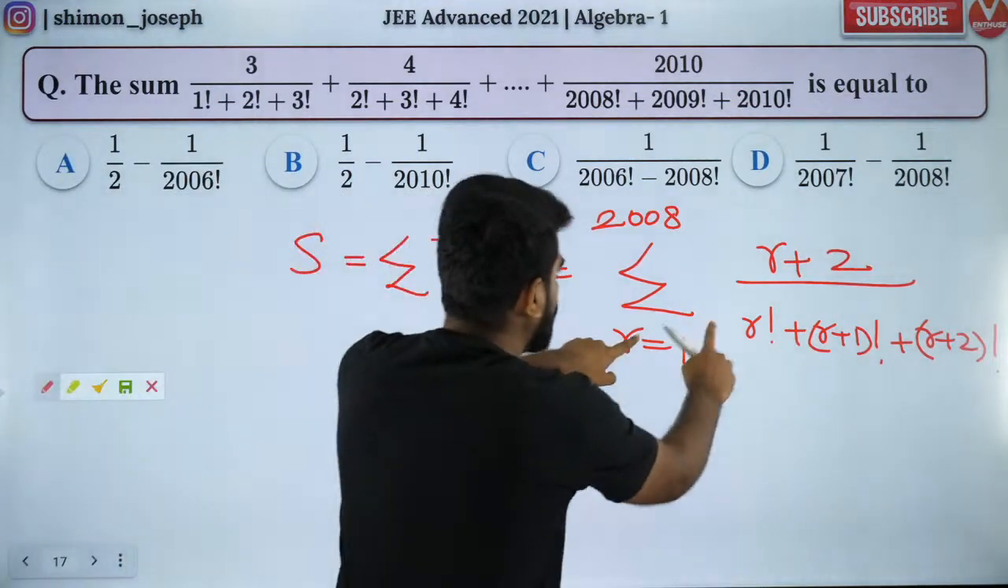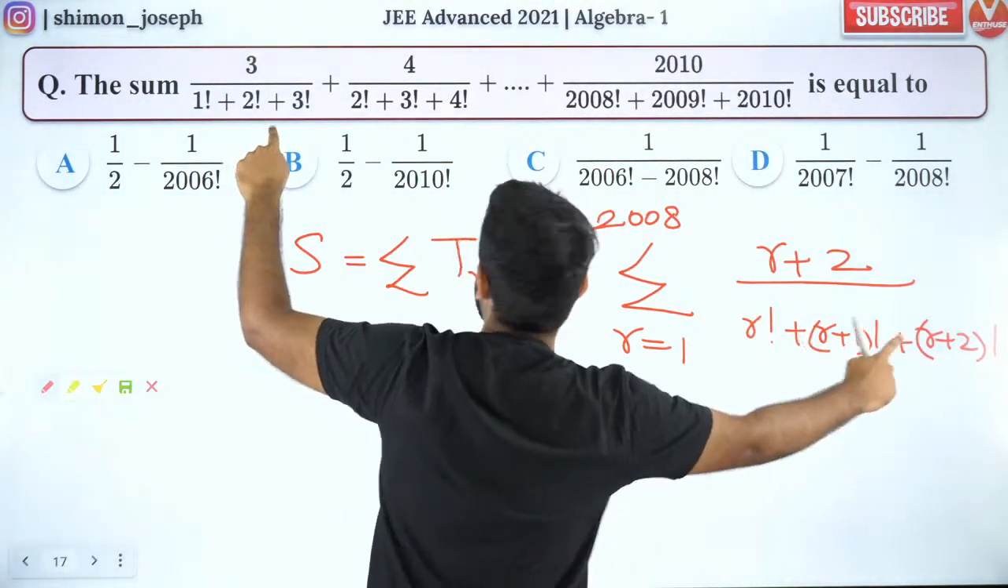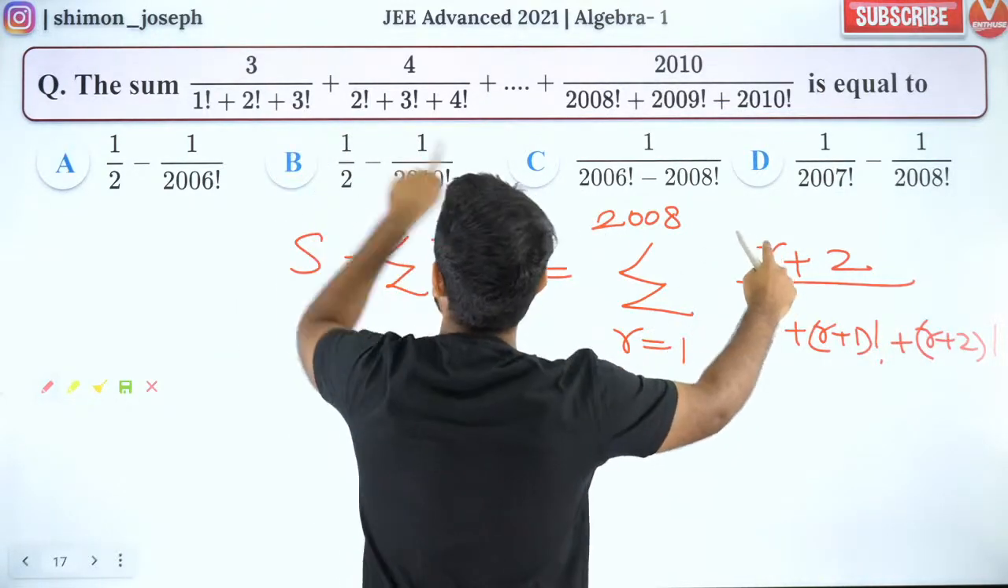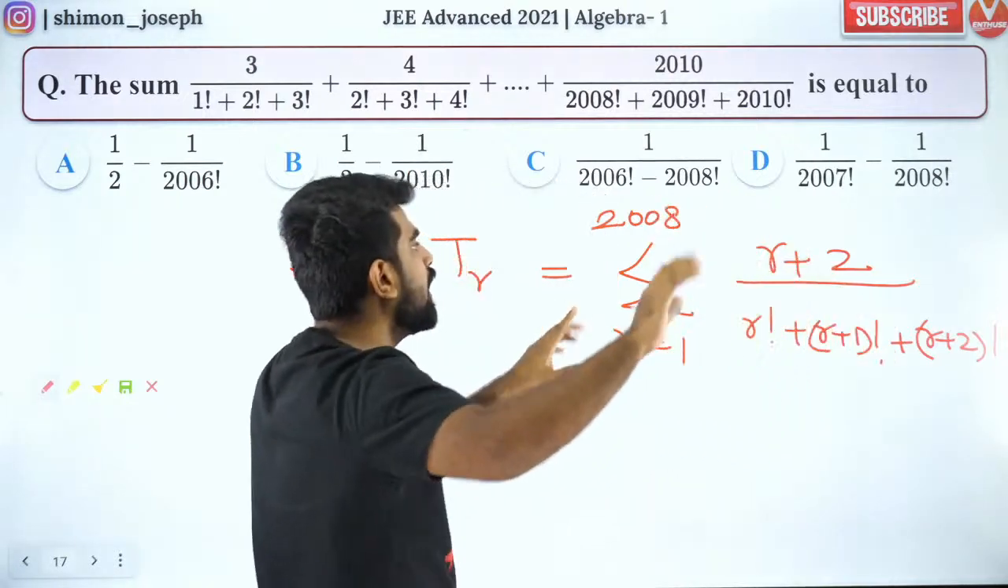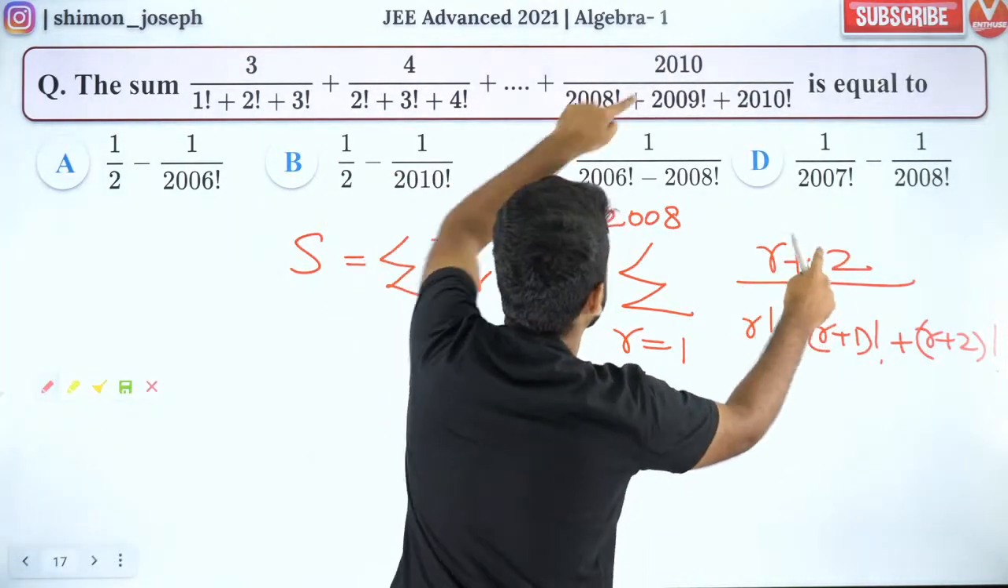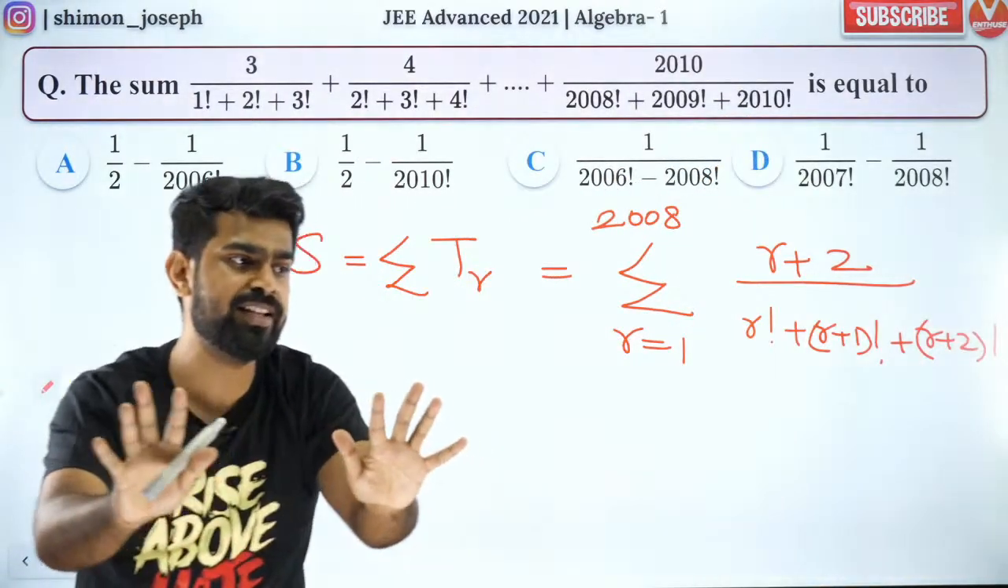So guys, did you all like it? See, put r equal to 1. If I put r equal to 1, you'll get 3 by 1 factorial plus 2 factorial plus 3 factorial. Put r equal to 2. 2 plus 2 is 4. 2 factorial, 3 factorial, 4 factorial. Perfect. r equal to 2008: 2008 plus 2 is 2010. 2008, 2009, 2010. Perfect. Amazing.